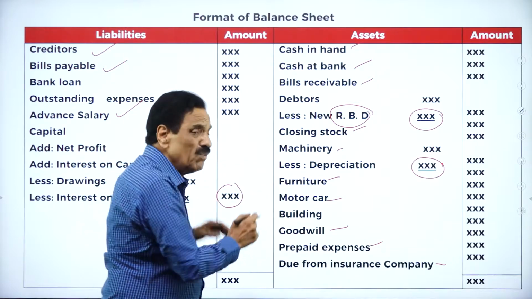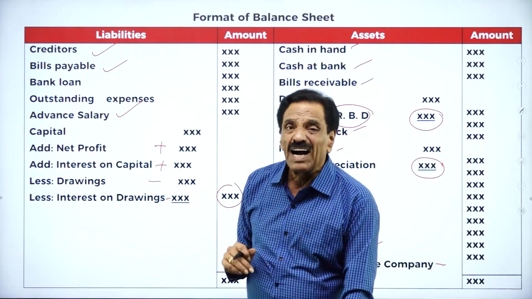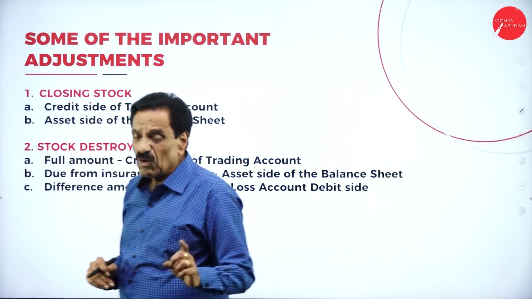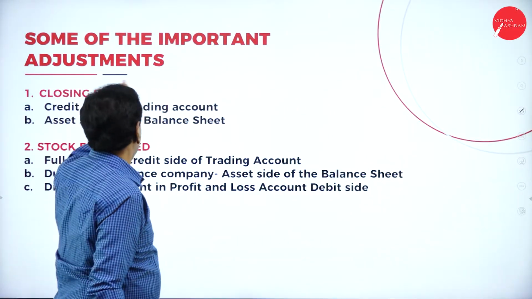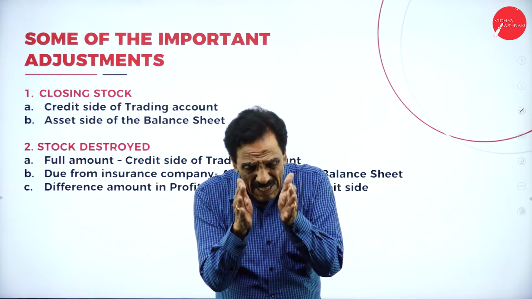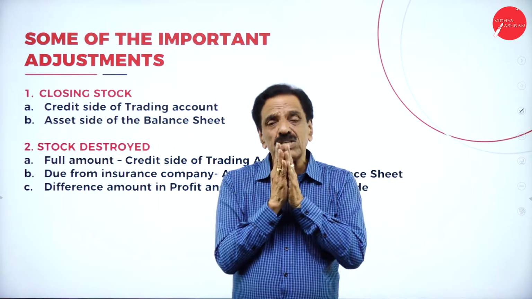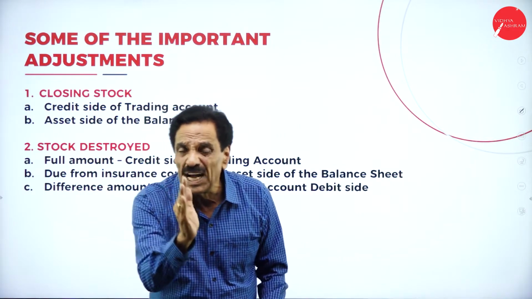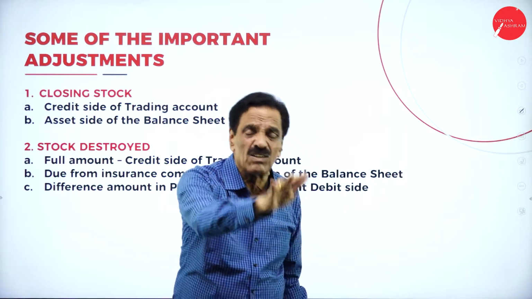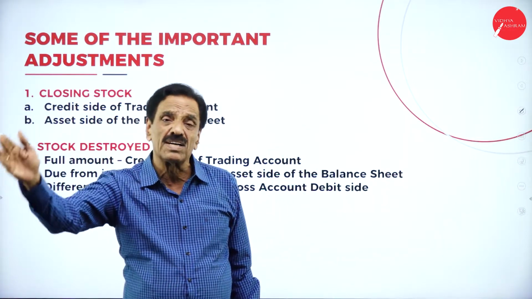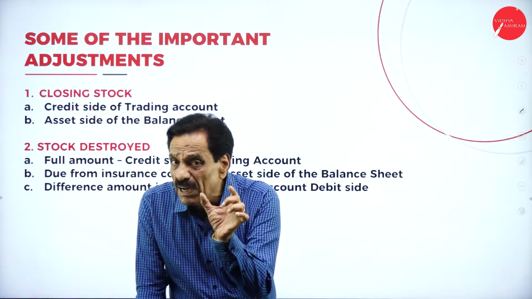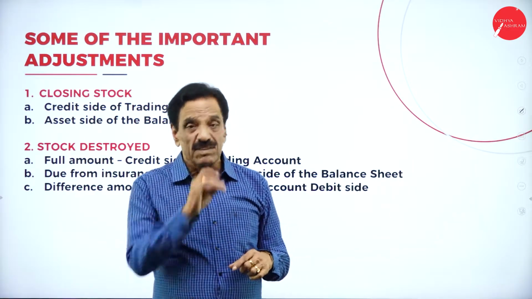Before going on, I will explain some of the important adjustments and how they are going to be given. In your exam, they will give the trial balance and the adjustments. The first point to bear in mind: whatever item comes under the trial balance should appear either in the trading account, the profit and loss account, or the balance sheet. When the trial balance and adjustment are given, what is the first step?